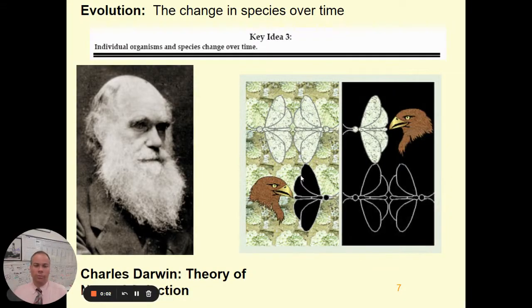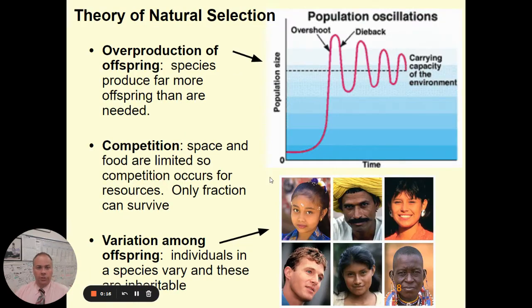In this video, we're going to be reviewing evolution. And so Charles Darwin is the scientist that gave us our first real evidence and theory of how evolution works through natural selection. And so we know that natural selection works if a variety of factors are present, starting with variation among the offspring. So in order for natural selection to work, there has to be some differences between the individuals of the population. And we know that all species have that variation.